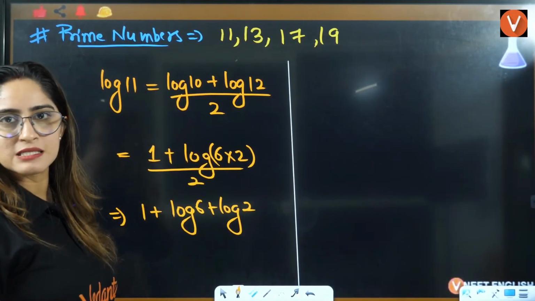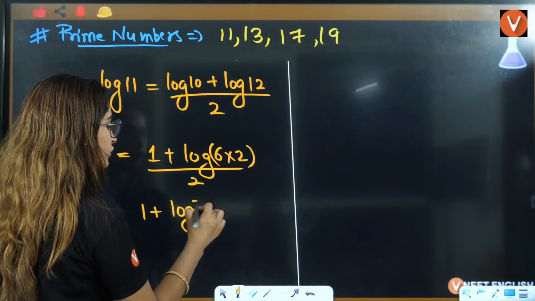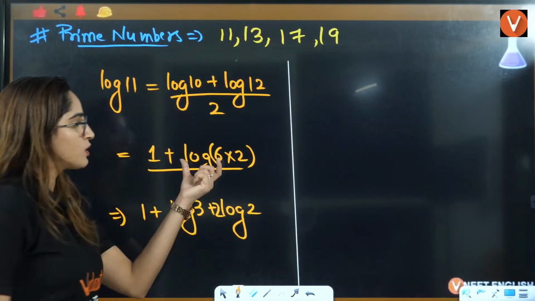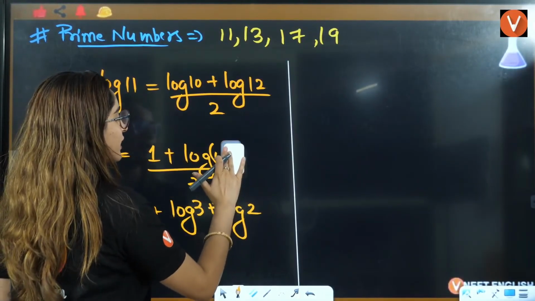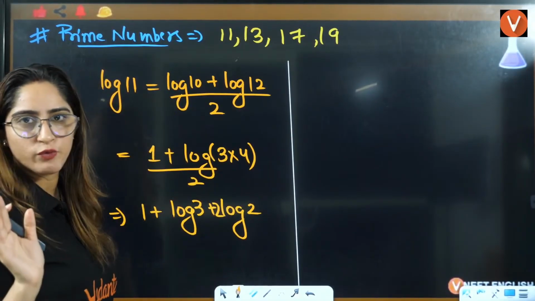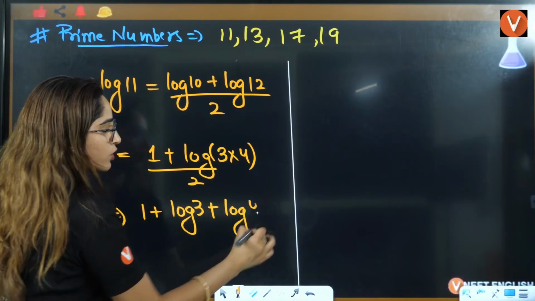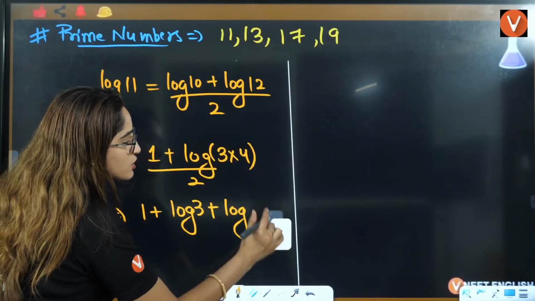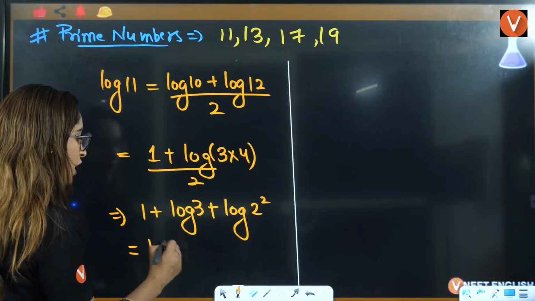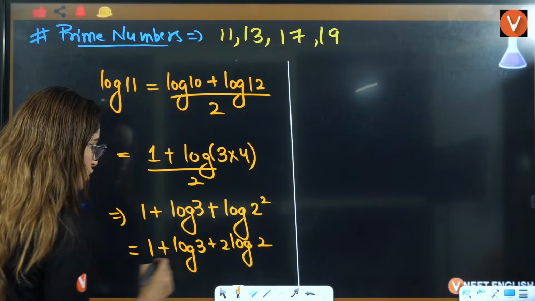What is 6? 6 is 3 into 2, right? So can I say it will be log of 3 plus log of 2, 2 times log of 2? Or you can easily write it like this, no? 3 multiplied by 4, 4 into 3, 12. So you can also write it like this: log of 3 plus log of 4. Log of 4 is nothing but 2 square, that will be 2 log 2, right? So the answer is going to be 1 plus log of 3 plus 2 into log of 2. So you can calculate it.